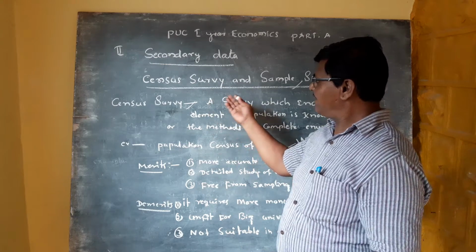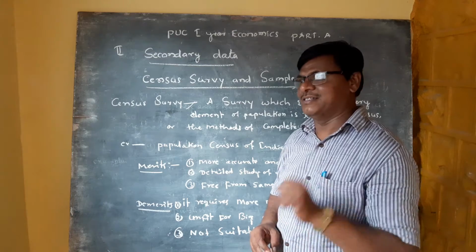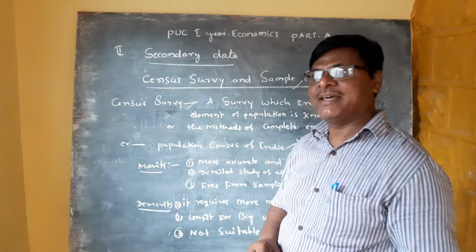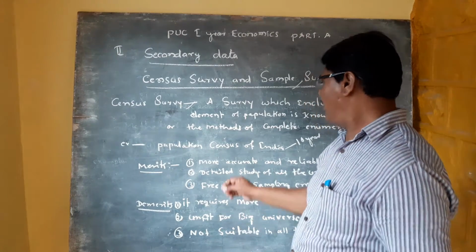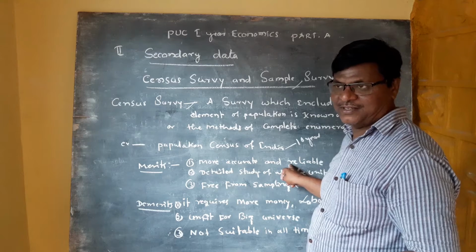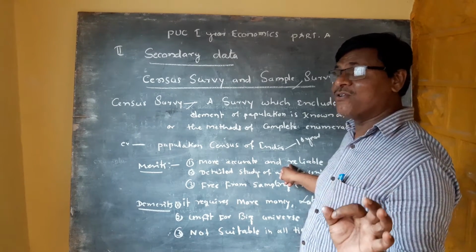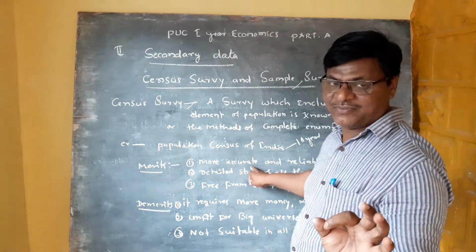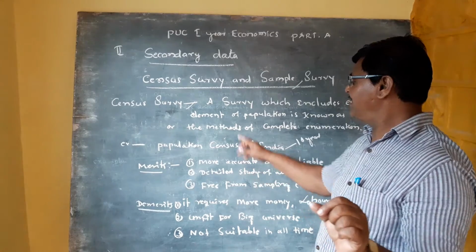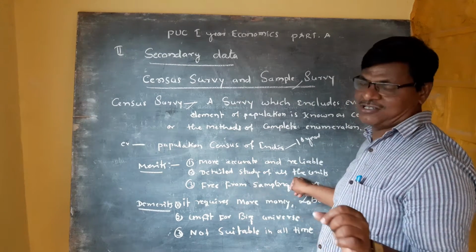The census survey has so many merits and demerits. What are the merits of the census survey? The first merit of the census survey is it is more accurate and reliable. The second merit is a detailed study of all the units.